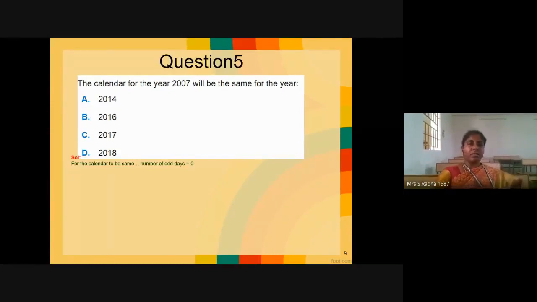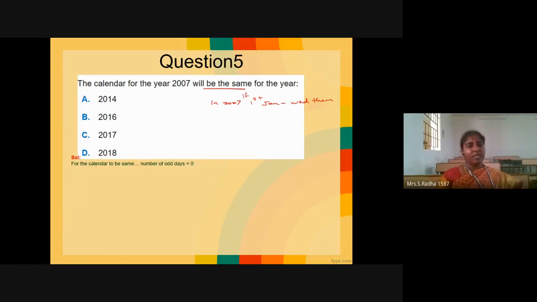Okay, 2007 calendar and which year calendar will be exactly same. The meaning is, in 2007, if 1st January is Wednesday, then in which of these years, these 4 options are given, 1st January is Wednesday, exact same calendar. If February 28 is Sunday in 2007, which of these years February 28 is Sunday, like that.